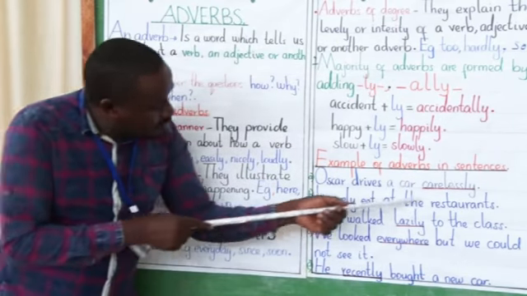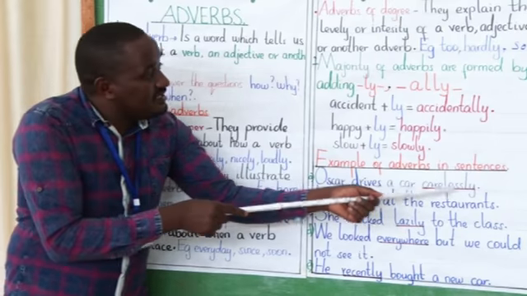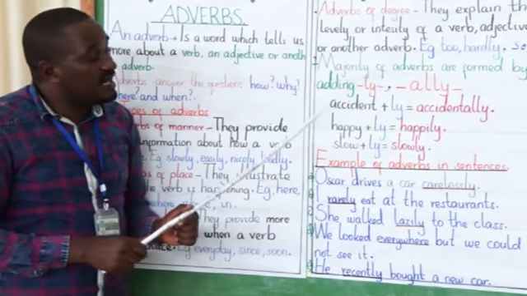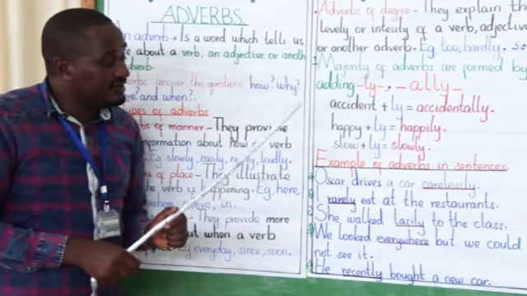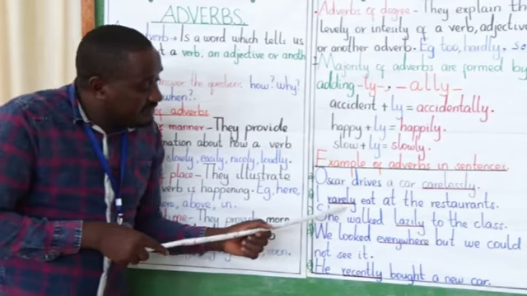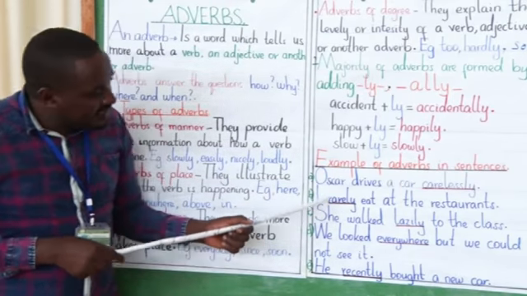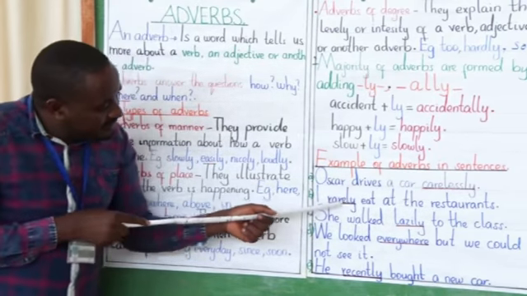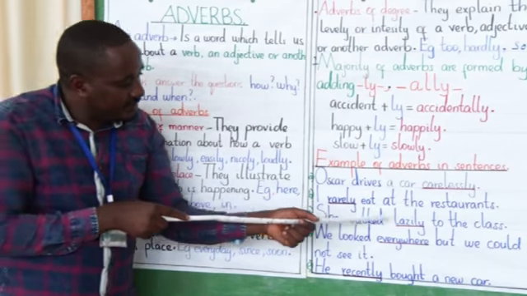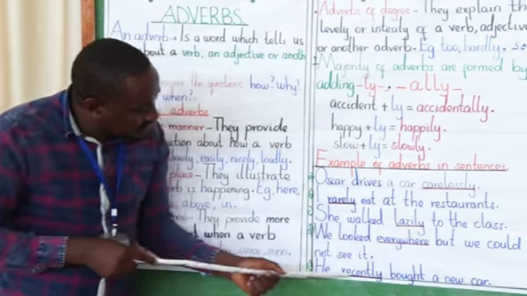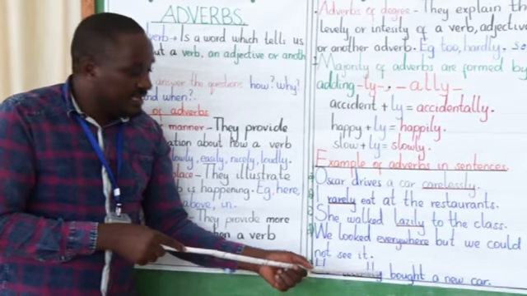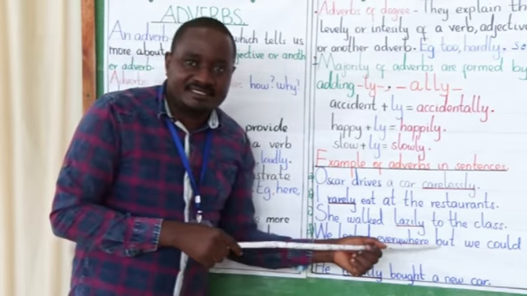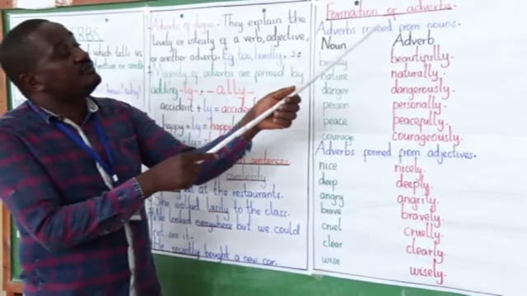Here, I try to underline the adverbs, then to check. As I told you, in most cases adverbs are formed by adding ly. That's why you find that adverbs end in ly. Let's check. Carelessly, ly. Rarely, ly. Lazily, ly. Recently, ly. Except the adverb of what? Adverbs of place. Let's check the formation of adverbs.